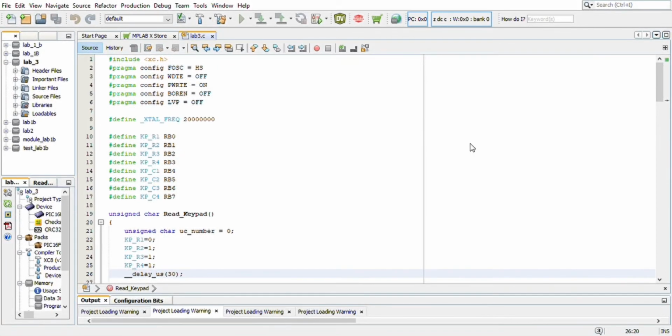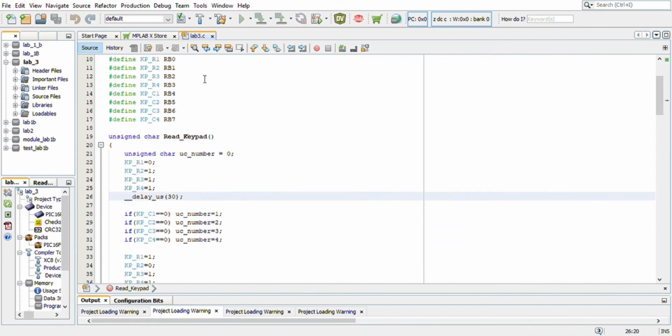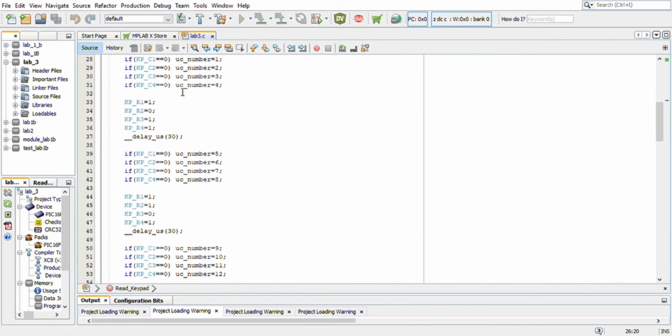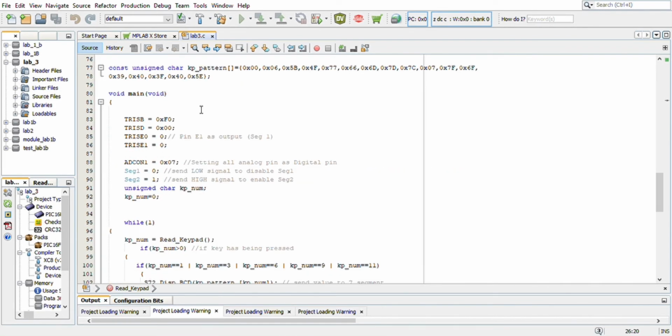Hi, today we're going to show you the result from question design of module 3, which is PIC input and output interfacing using the 7 segment and keypad. So, we write the C program in the MPLAB to fulfill the design question. So, here is our C program in the MPLAB. This is what we define, and also this is the whole program that we compile in the MPLAB.